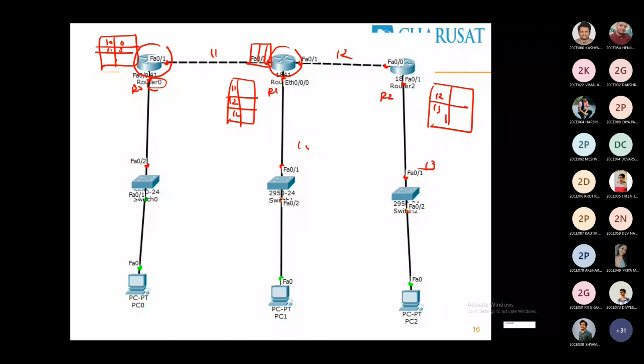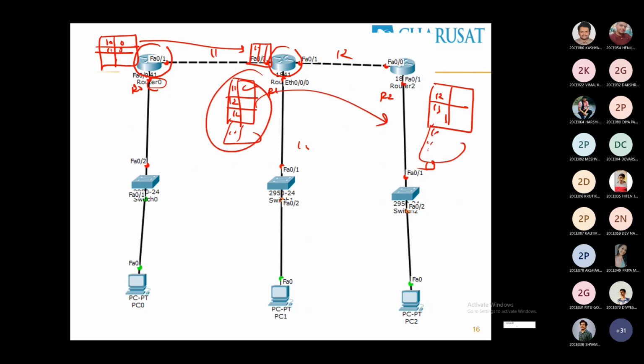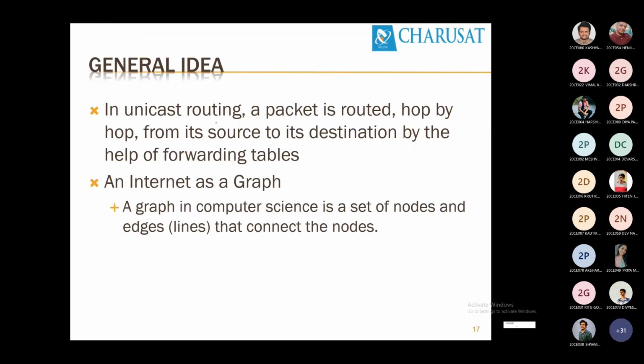So this router will inform neighbors that this is my current routing table. 10 will be added over here because 11 is already part of this routing table. Gradually this table will be sent to these routers. So this router will have 10, 11 and 14 information, and this router having all the routes 10, 11, 12, 13 and 14 will forward them to neighbors. So 10, 11, 12, 13, 14 will be available in all the routing tables. Is it clear? We discussed that in the last lecture. So we'll continue from this point.